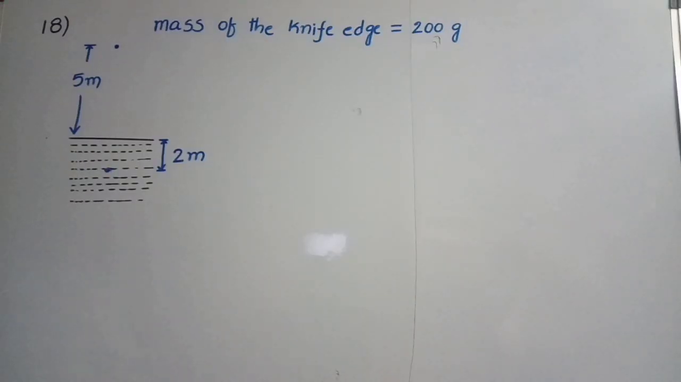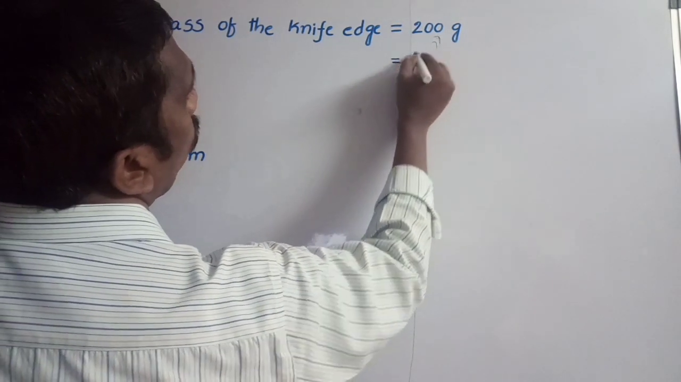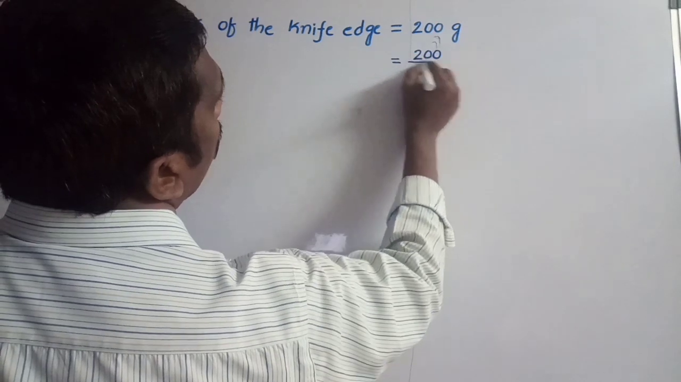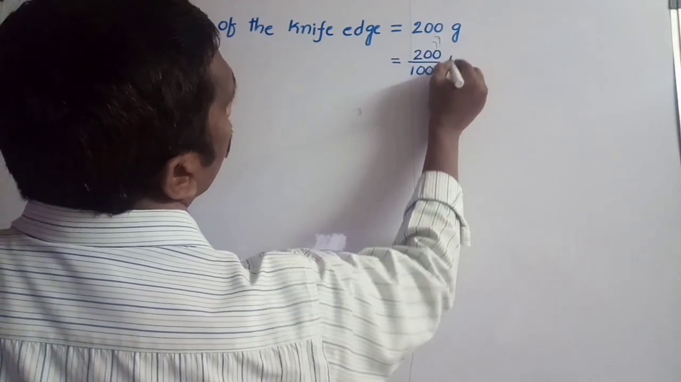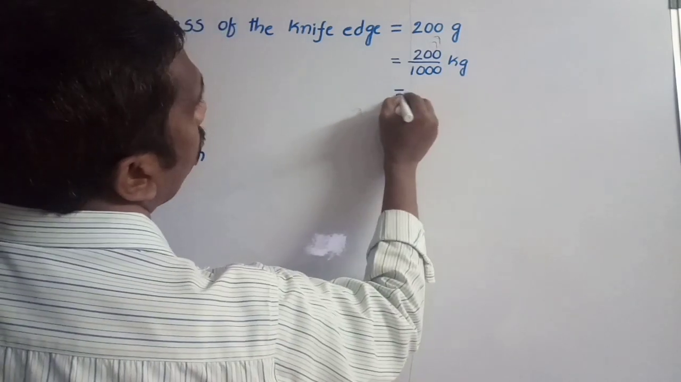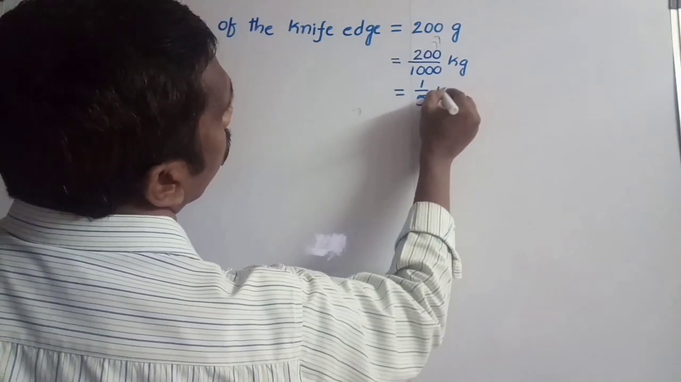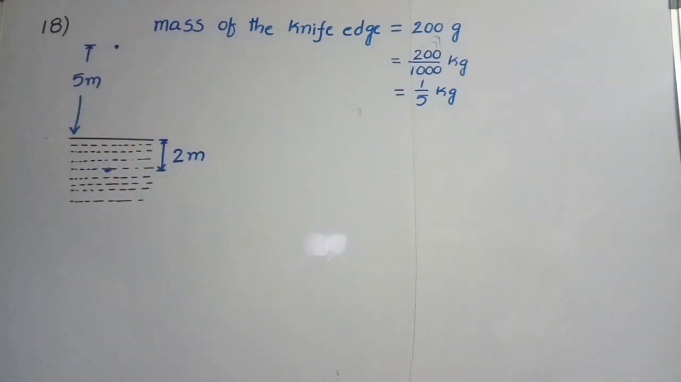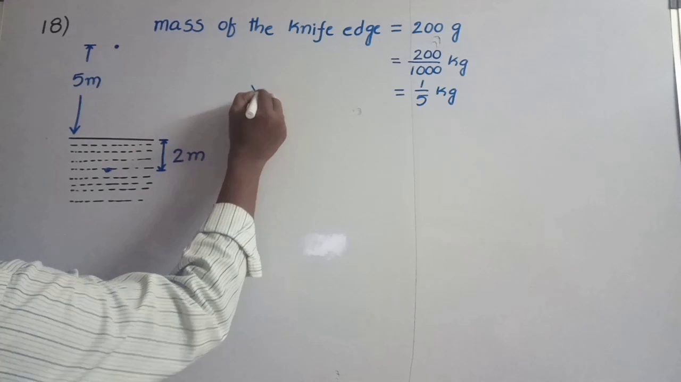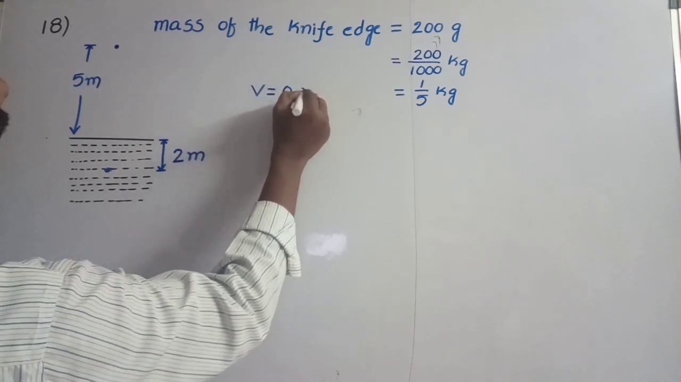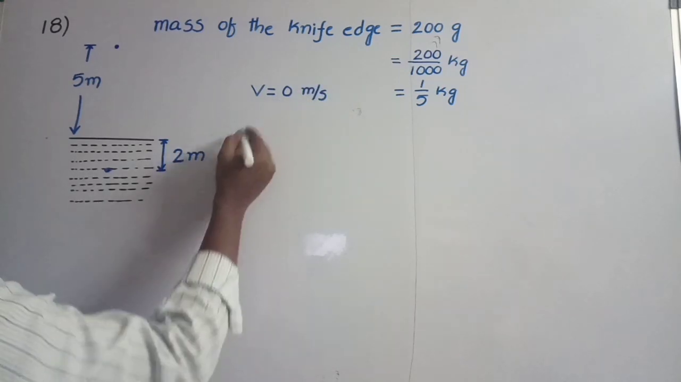According to the problem, the mass of the knife edge is 200 gram. First we convert gram into kilogram. To convert it into kilogram, divide by 1000. If you simplify, we get 1 by 5 kg. This knife edge is dropped from a height of 5 meters onto the cardboard. It travels 2 meters inside the cardboard. After penetrating 2 meters, it comes to rest. That's why the final velocity inside the cardboard is 0 meters per second.